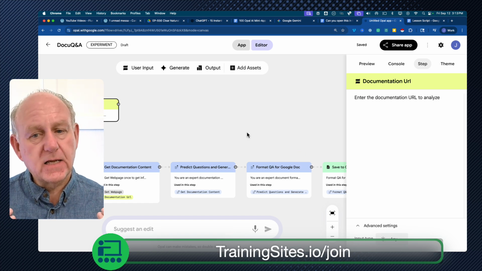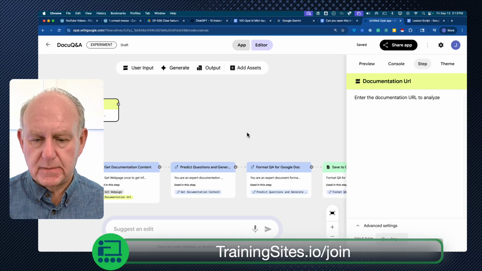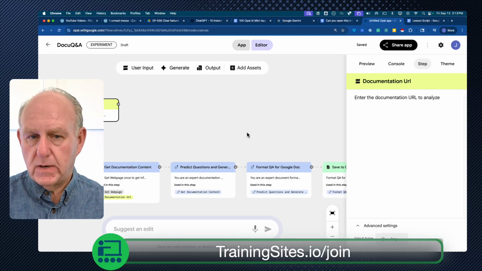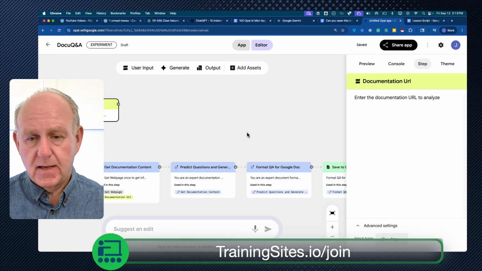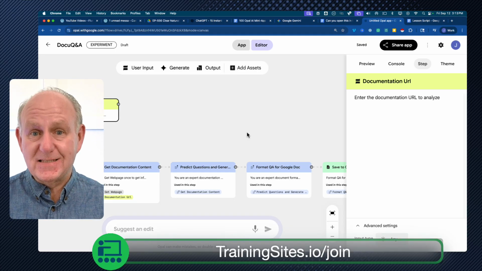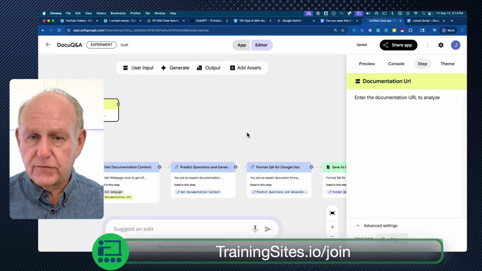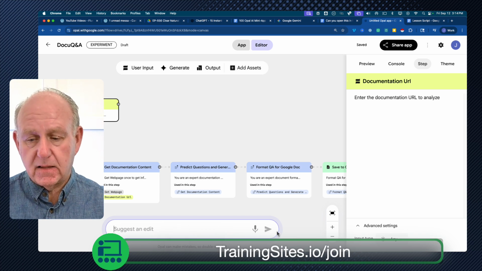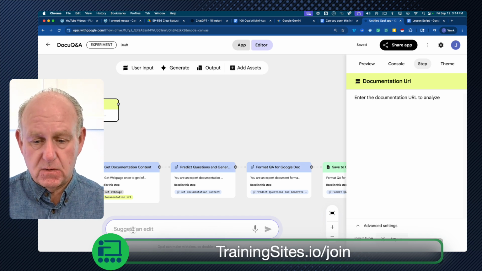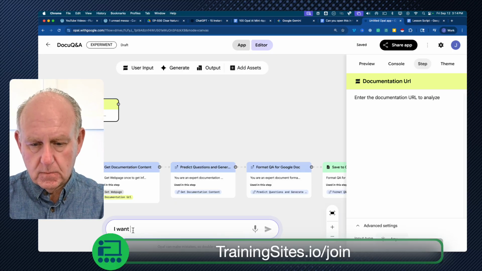So there is another example of how we can take something very specific, if we know what it is that we want or don't want, and actually get particular tasks done. Now, the great part is if you have a basis to start from, put it in, because if you aren't sure, you can always suggest an edit. And again, natural language, what is the edit that you want to make? You don't have to start over again. You can just go, I want you, what would be a good question for that?